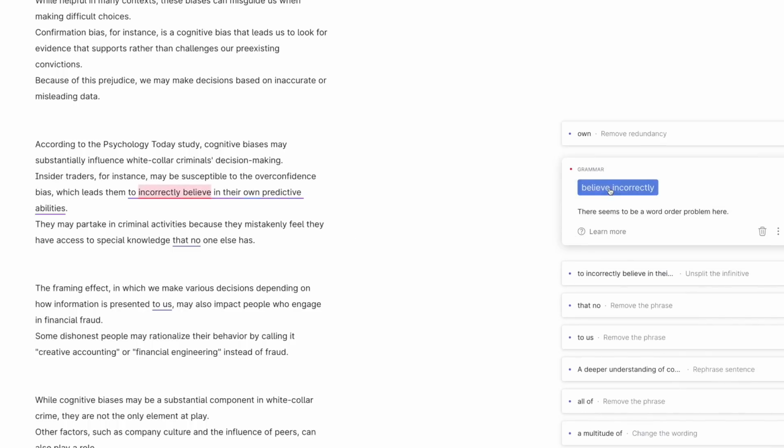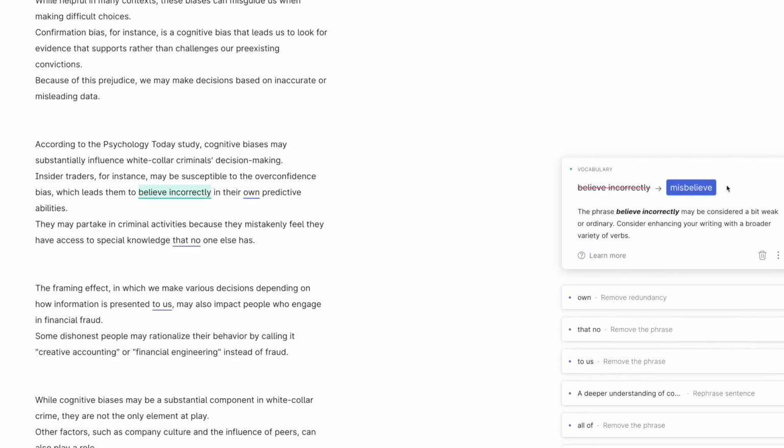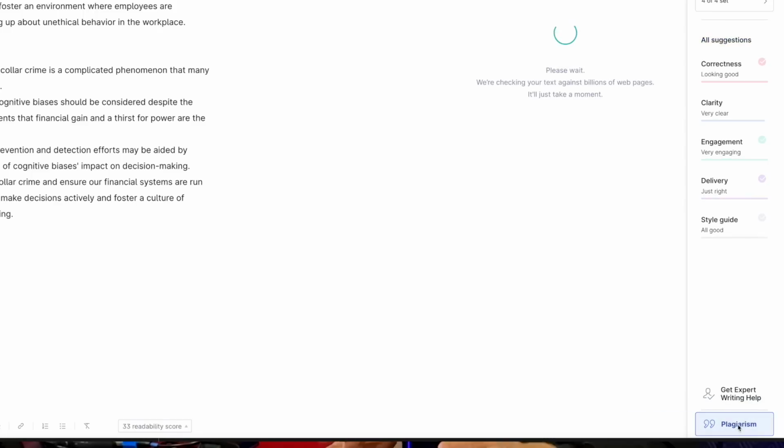Now, once I have finished with this segment of Grammarly, I'm going to proceed to the 4th step. Notice at the bottom right of my Grammarly screen, there is the plagiarism checker. I always want to make sure that if I'm writing something, it is going to come out as original writing.